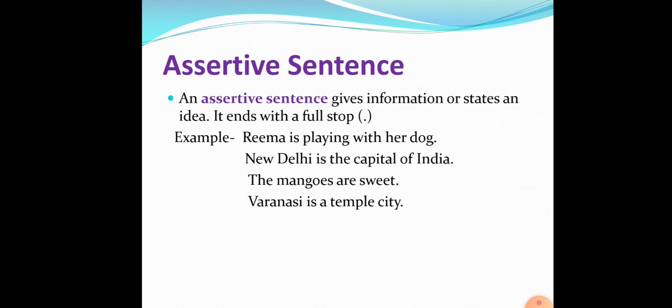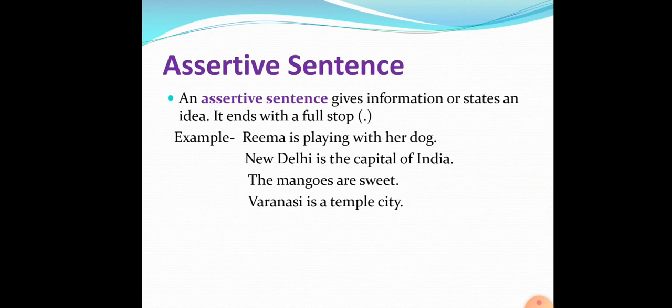For making things easier, let me give you some examples. Here you see, Rima is playing with a dog. So here we are declaring something. We are giving some statement, and it ends with a full stop. So this is a complete sentence with a complete sense. It gives some information and declares something. It is a simple statement about Rima. So that is why it is an assertive sentence.